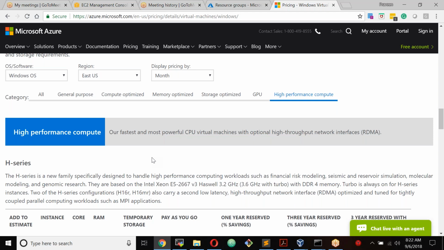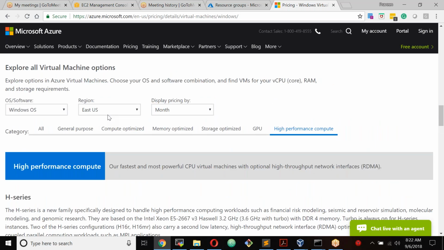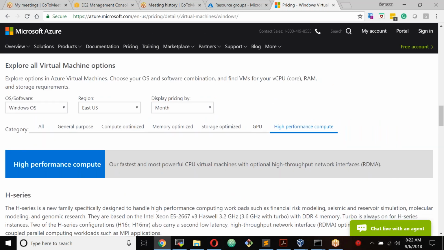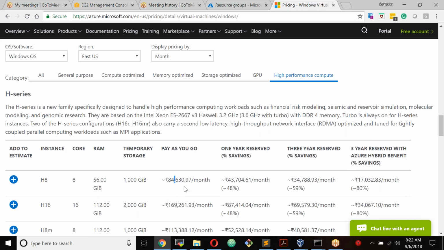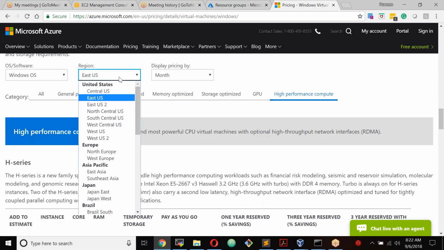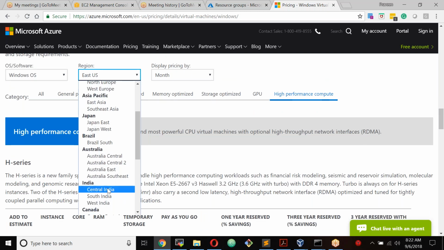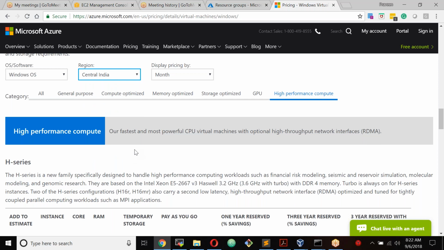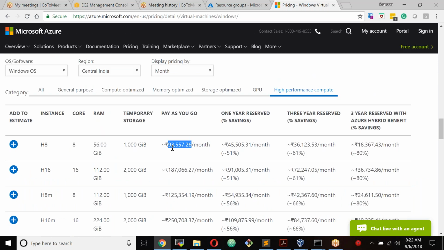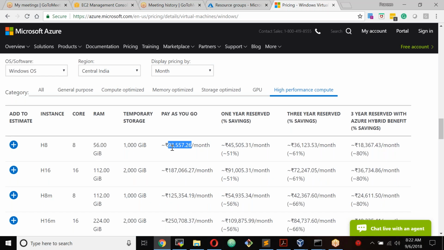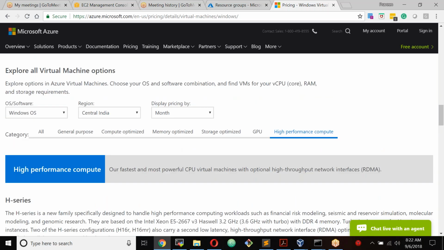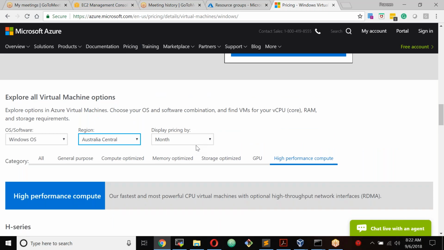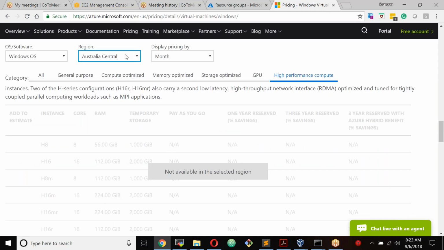And the cost will vary from region to region. Here you see a region; the cost will vary. This particular region is costing me 84,000 in East US, Windows OS, HPC. If I go with India, you see, it's costing me 93,000. It was about 83, right? Now it's costing me 93,000. If I go with another location, Australia Central, this particular model is not available in Australia.